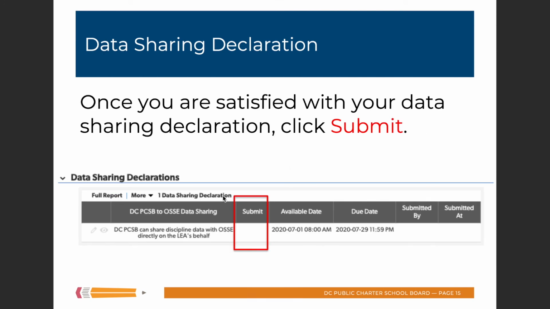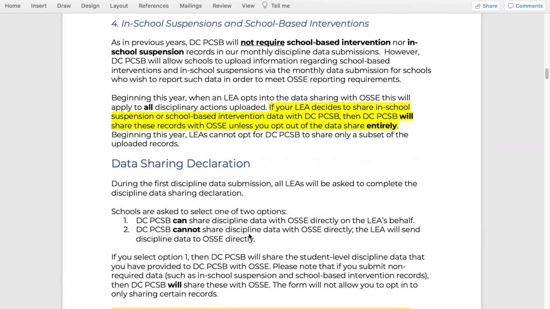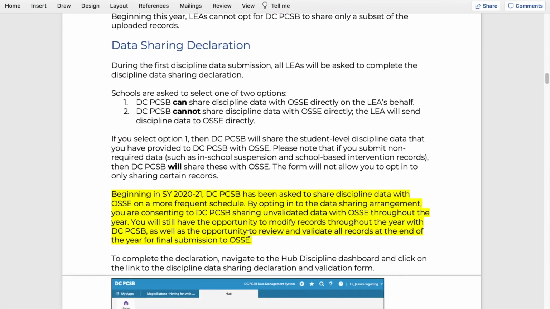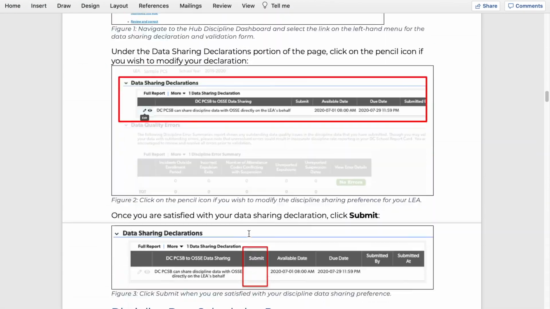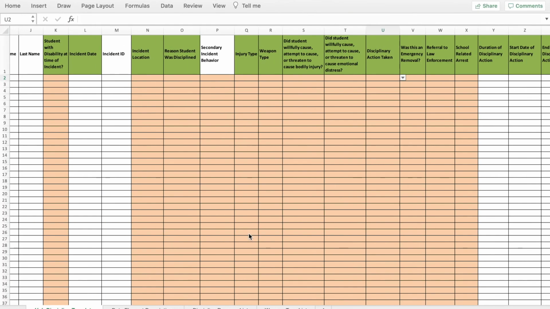Once you're satisfied with your declaration, so once this says what you want it to say, you click Submit, and then you are done. You have your sharing declaration, and that is that for this school year. If you want more information, there's a little more in the guidance document, so the screenshots are there, and you can see that there.